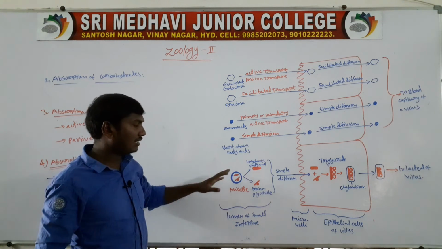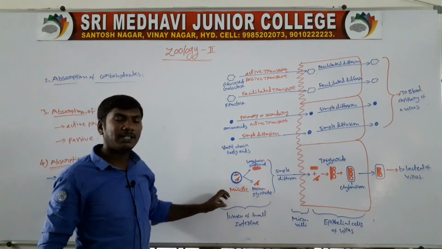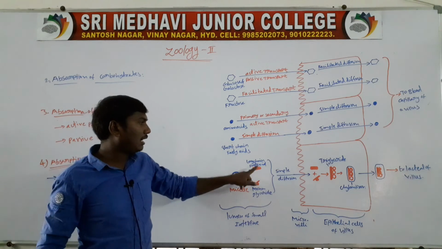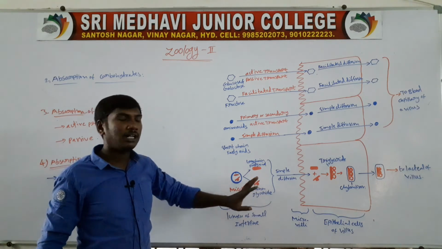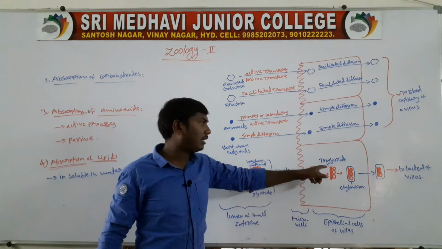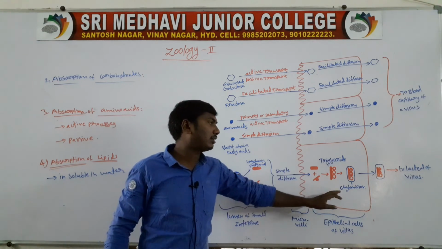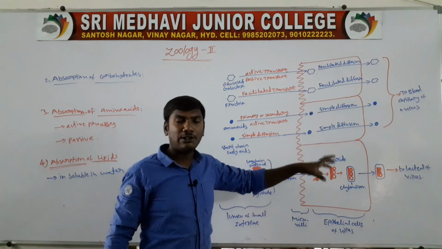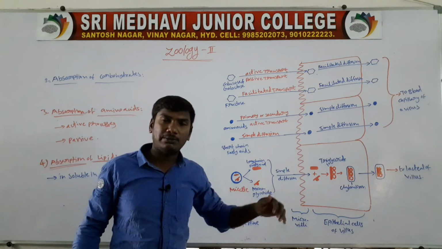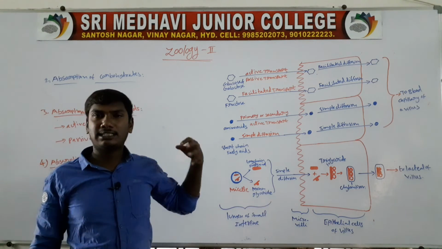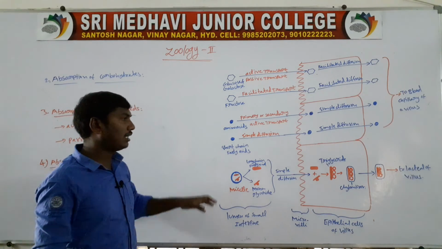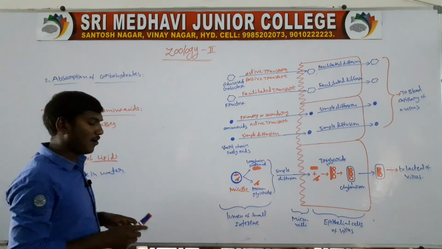Next, fats are converted to micelles because they are insoluble in water. So they are converted to long chain fatty acids and monoglycerides, which are absorbed by simple diffusion. They are converted to triglycerides, and the triglycerides are converted to chylomicrons. The chylomicrons enter the lumen of the lymph vessels, then the subclavian vein, and then the blood circulatory system. So this is absorption in the small intestine.